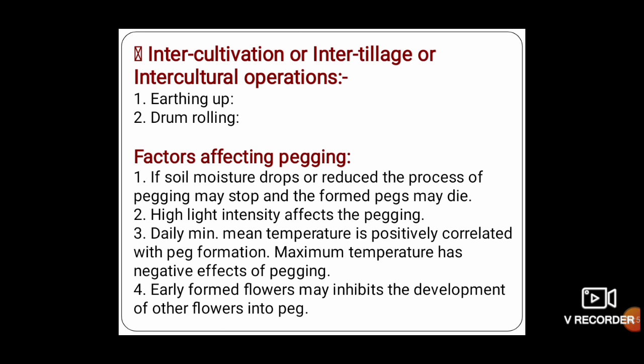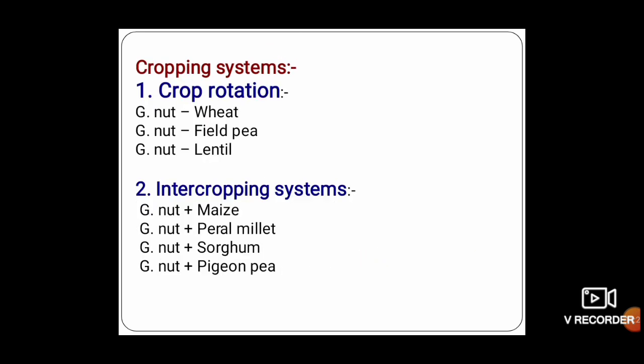There are different factors which affect the pegging of groundnut. First one is soil moisture, next one is high light intensity, then daily minimum mean temperature, which is positively correlated with peg formation, but the maximum temperature has a negative effect on pegging. Early formed flowers may inhibit the development of other flowers into pegs.